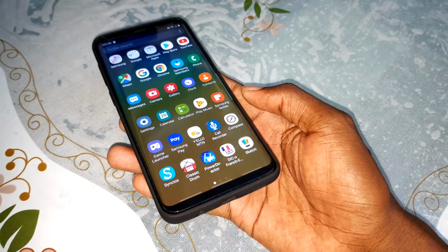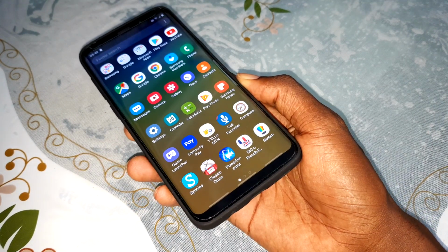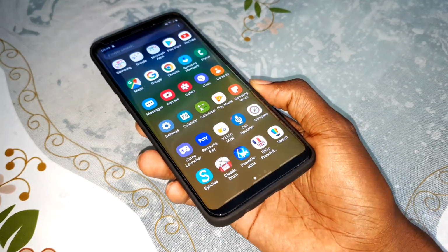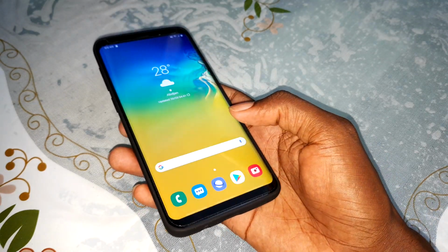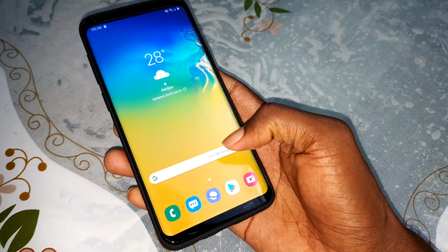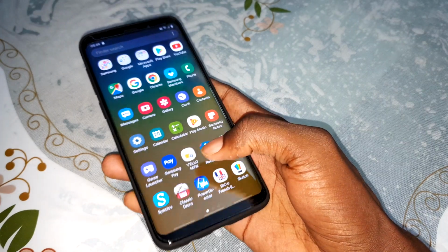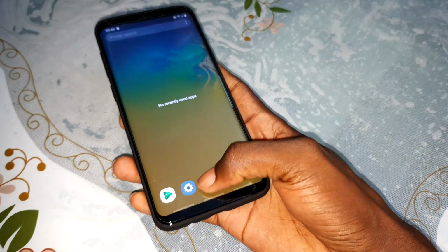Go to the menu. Look at this effect. Wow, wonderful. So nice. I like these beautiful wallpapers. All of this is good and so wonderful.